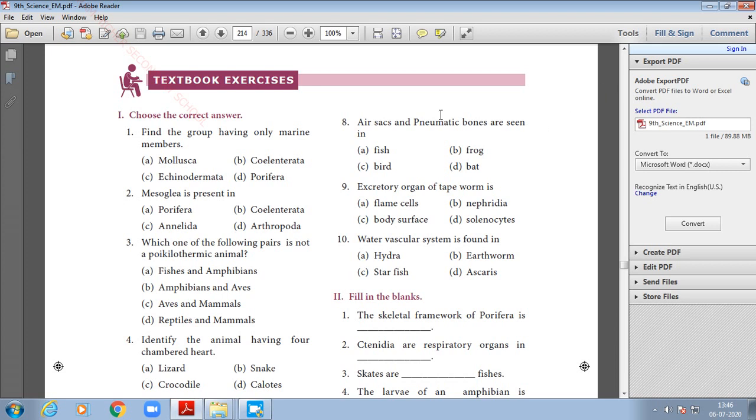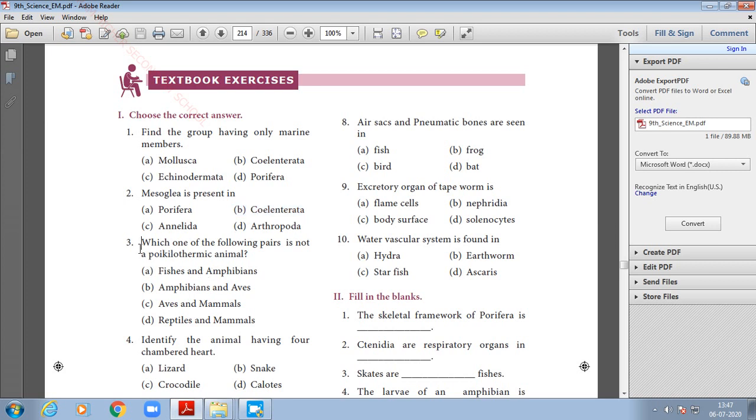First one, choose the correct answer. Find the group having only marine members. The answer is option C, Echinodermata. Second one, Mesoglea is present in option B, Coelenterata.